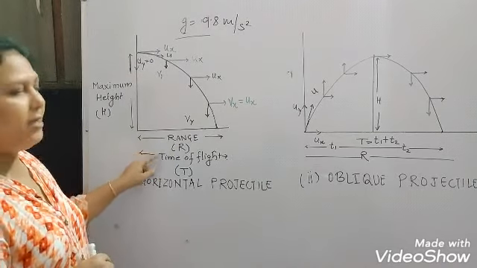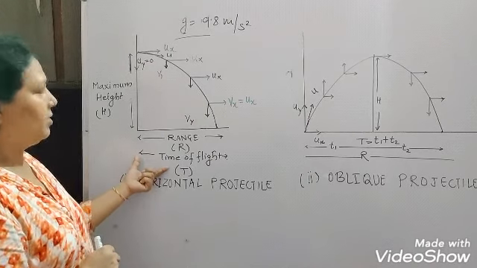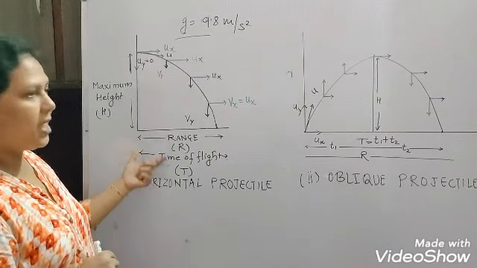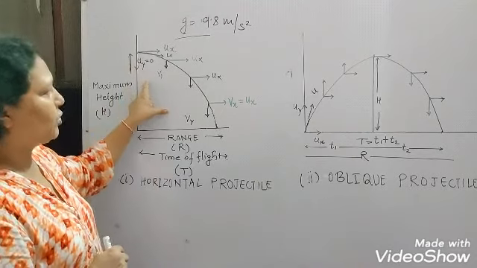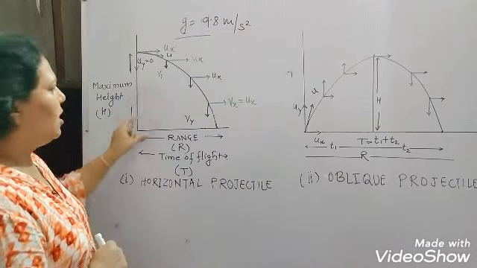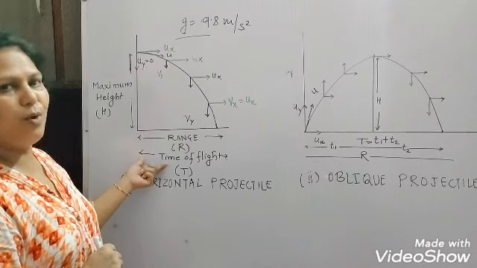Now the time for which the projectile will be in the atmosphere, in the flight condition, that time is called the time of flight.